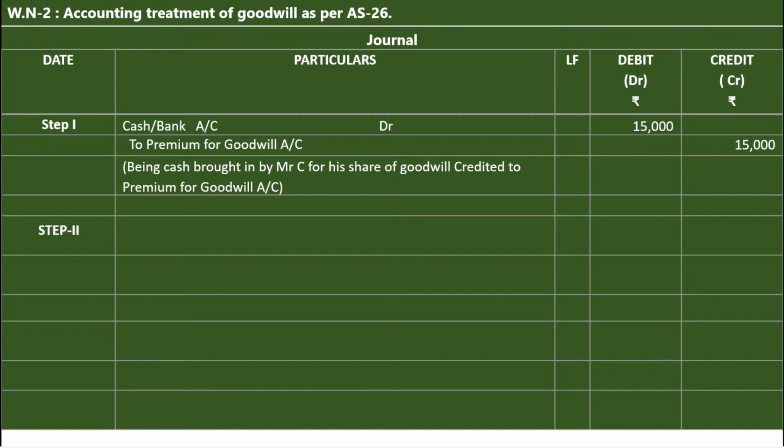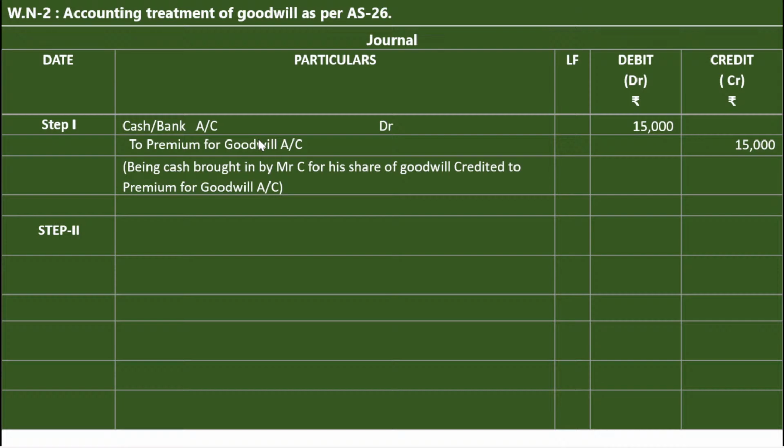Step number 2. We have to distribute or apportion this premium for goodwill among the sacrificing partners. Now we have to close this premium for goodwill account. In order to close, check it: at first it was credited.